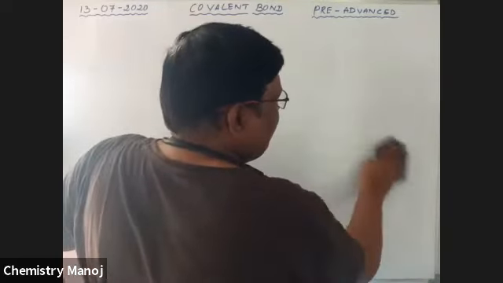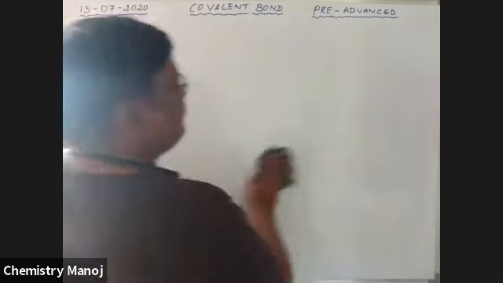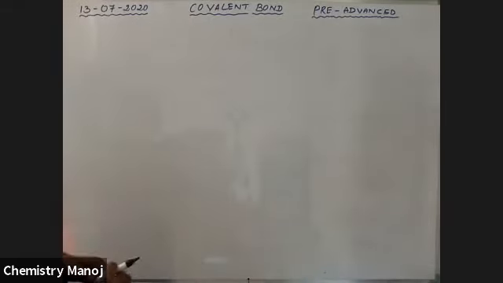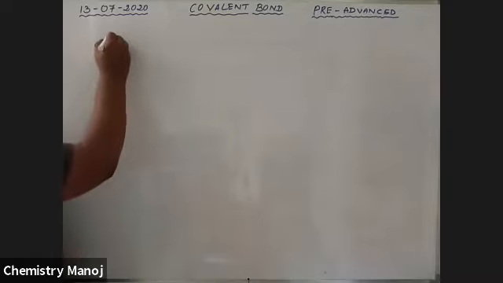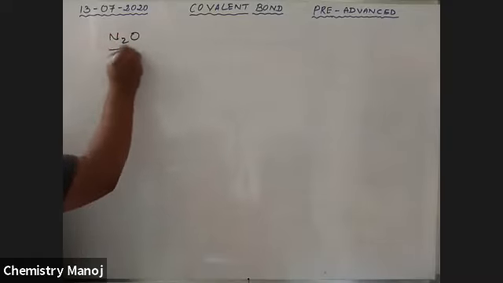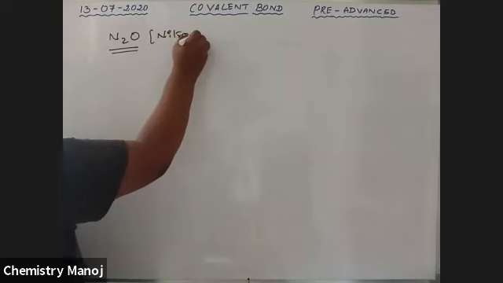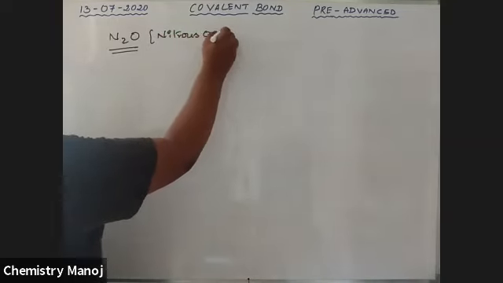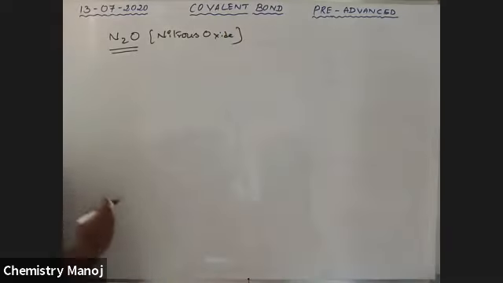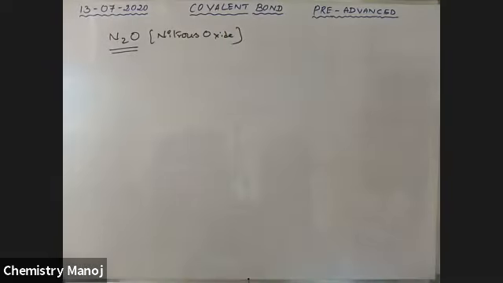Please wait, that is also important. N2O, which is called nitrous oxide. What is its Lewis dot structure?